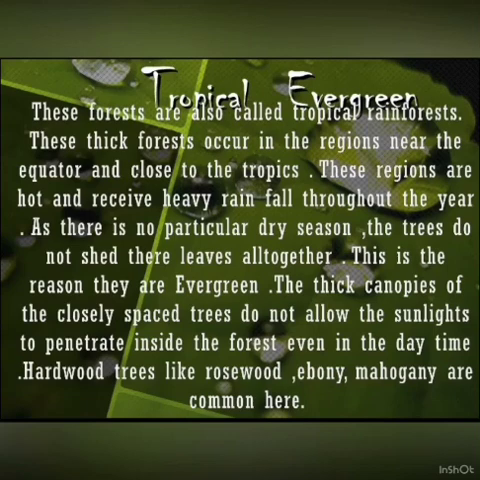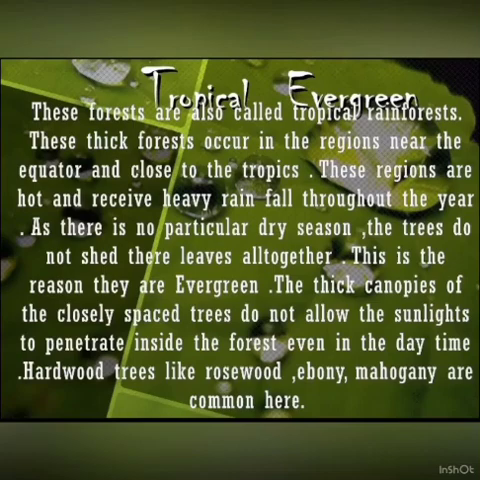These thick forests occur in the regions near the equator and close to the tropics. These regions are hot and receive heavy rainfall throughout the year. As there is no particular dry season, the trees do not shed their leaves altogether. This is the reason they are called evergreen forest and they remain evergreen throughout the year.